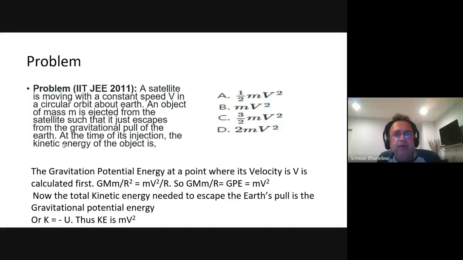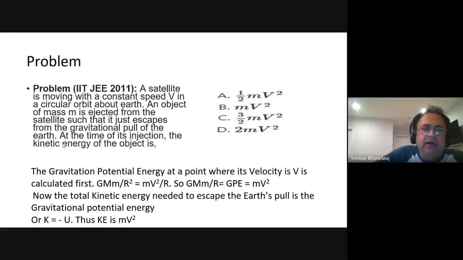A satellite is moving with a constant speed v in a circular orbit about the Earth. An object of mass m is ejected from the satellite such that it just escapes from the gravitational pull of the Earth. At the point of its ejection, the kinetic energy of the object is, right? GMm by r square equals mv square by r. GMm by r equals mv square. One r cancels with the r in the bottom. Therefore, it is mv square. Okay, so the gravitational potential is GMm by r. Therefore, it will be nearly mv square.